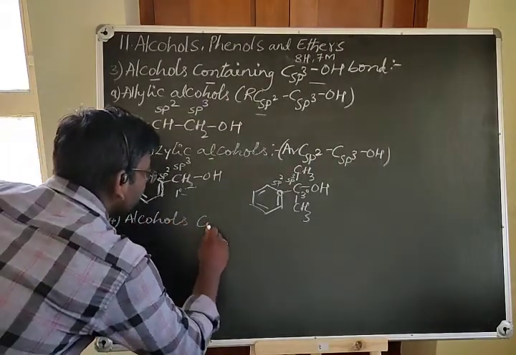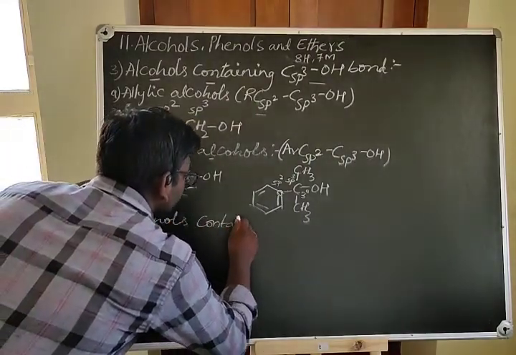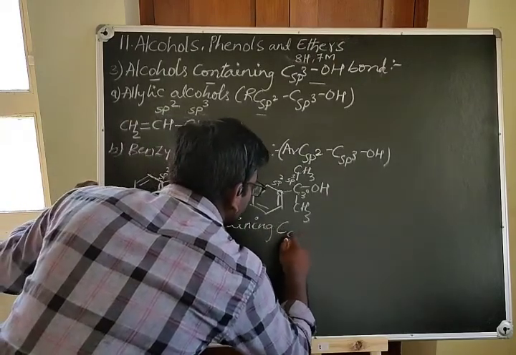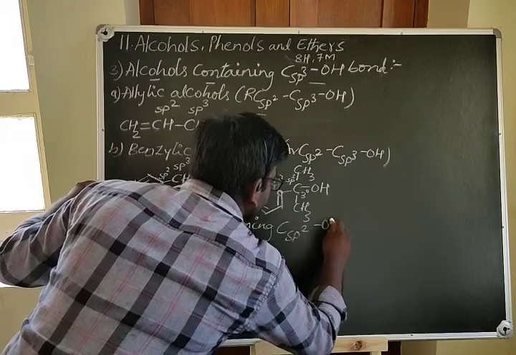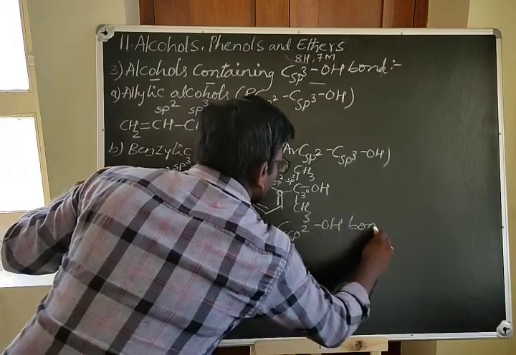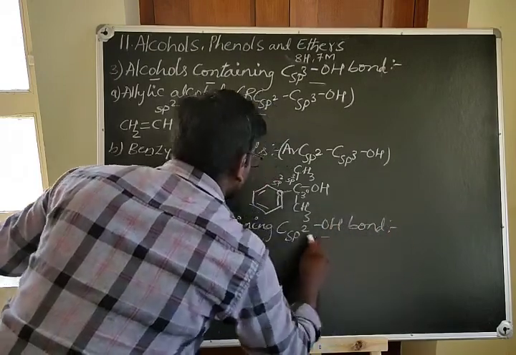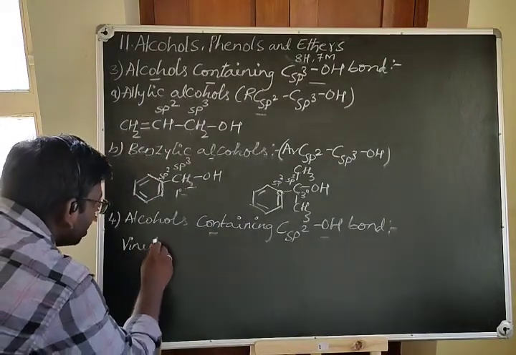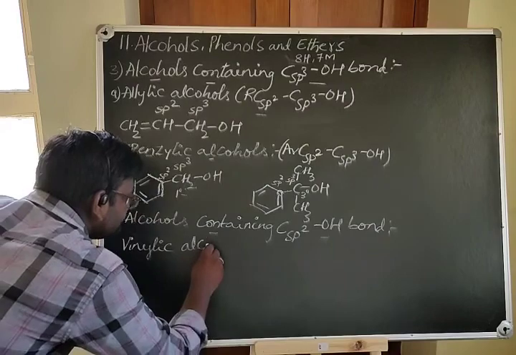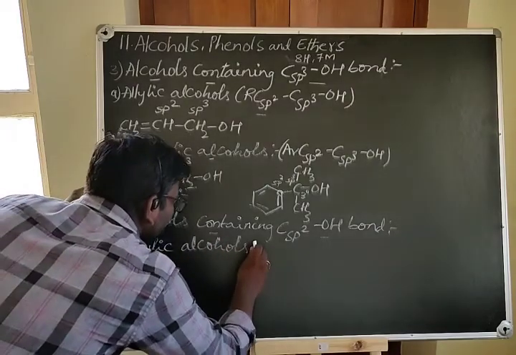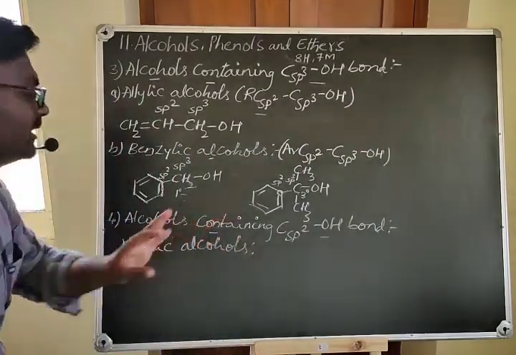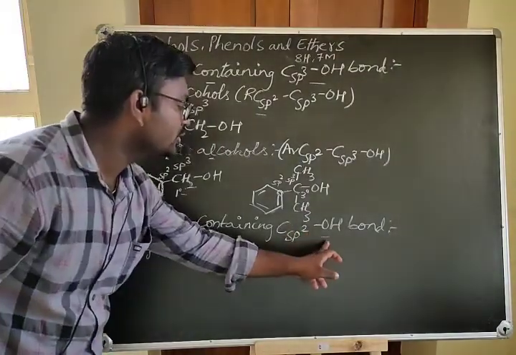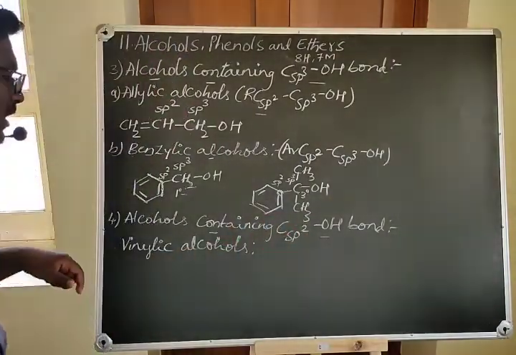And we have the fourth type of classification: alcohols containing the Csp2-OH bond. This is nothing but vinylic alcohols. What are vinylic alcohols? These are the alcohols in which the OH group is present on the sp2 carbon.